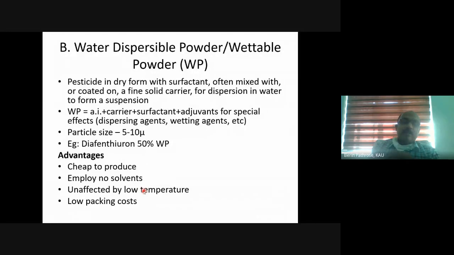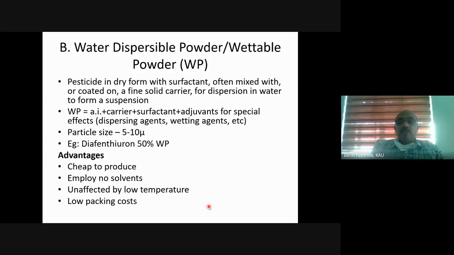The typical example is diphenthiuron 50% WP. Many fungicide molecules are formulated as wettable powder. Insecticides are not much formulated as a wettable powder, but fungicides are largely formulated as wettable powder. Among insecticides, one example is diphenthiuron 50% wettable powder.